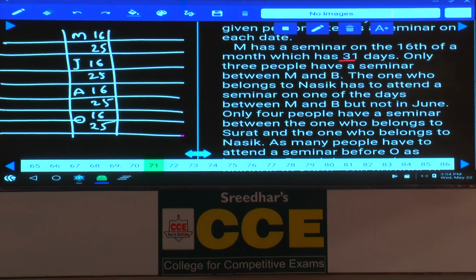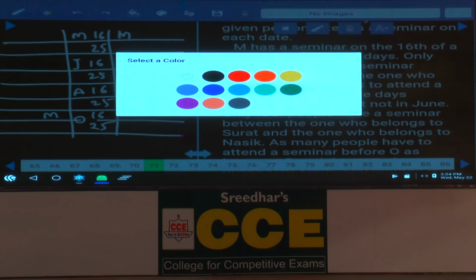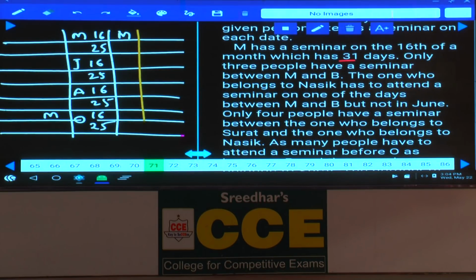Out of which, let us take one of the possibilities, May here, M is here, and in the second possibility let us take October, isn't it? We are starting with the extremes. If these two are invalid, then we can directly go for the third one, that is August 16th. Then next one: only 3 people have a seminar between M and B. Between M and B there must be exactly 3 people, hence B is here. And in the second case also, between M and B there must be exactly 3 people.